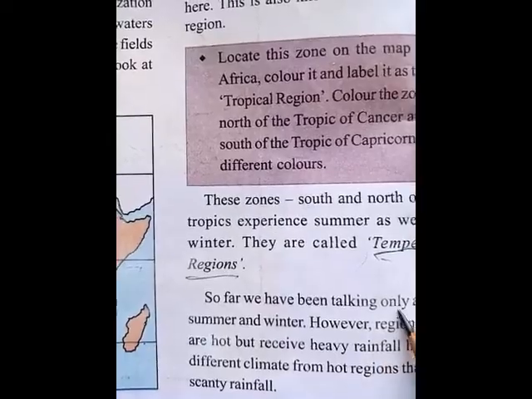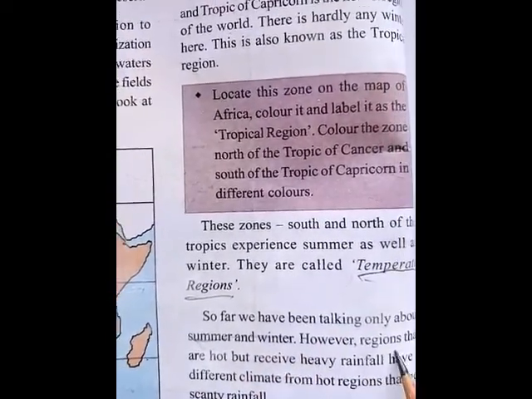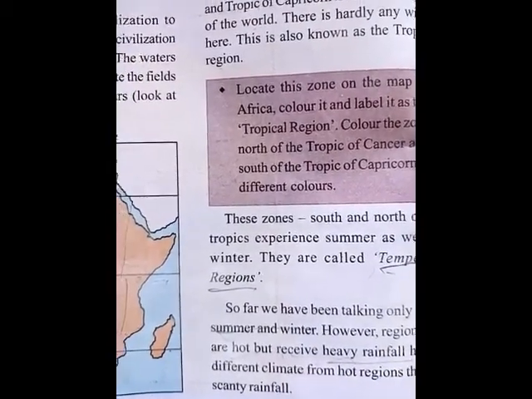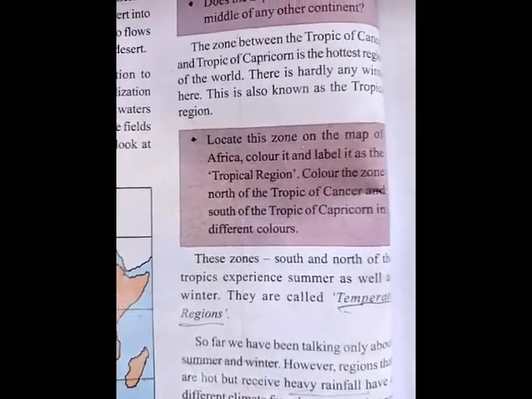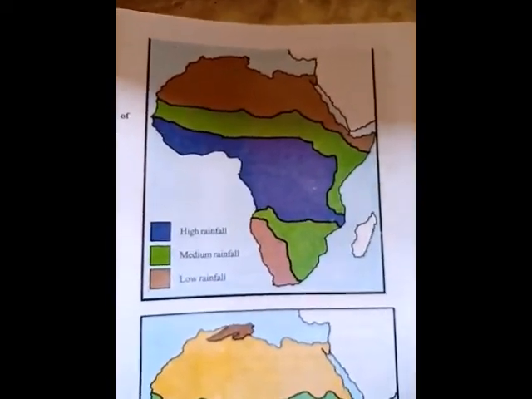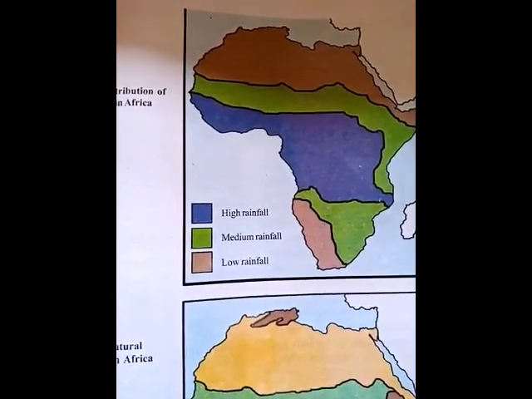So far we have been talking only about summer and winter. However, regions that are hot but receive heavy rainfall have a different climate from the hot regions that get scanty rainfall. Here, map 3, if you observe, have you opened page number 61?